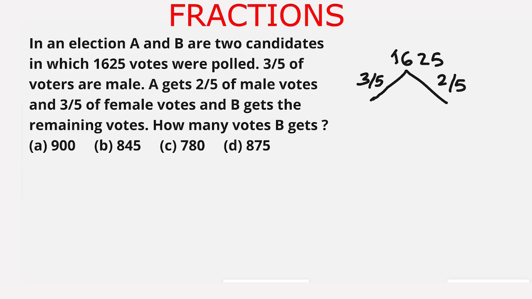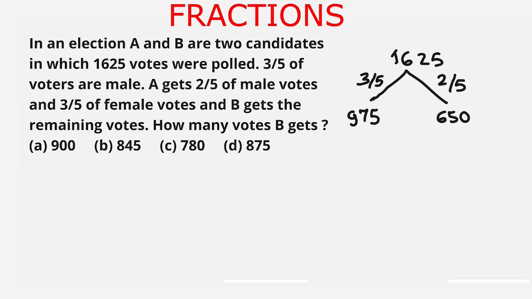So 5 divides 1625 for 325 times, and 3 times 325 is 975. So 975 is the number of male votes, and 325 times 2 is 650, which is the number of female votes.